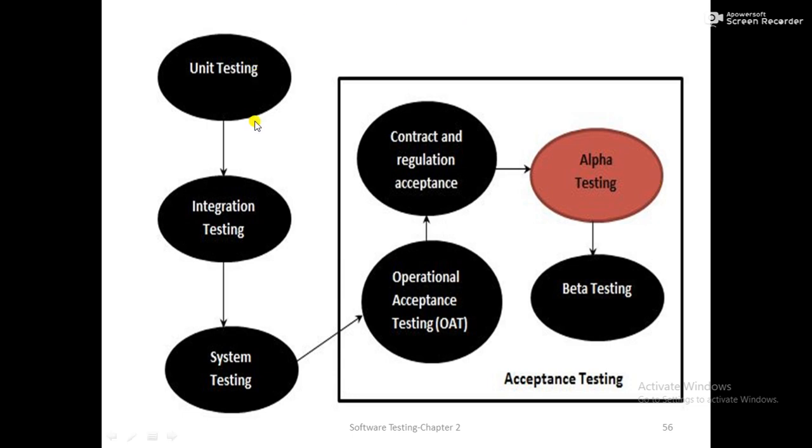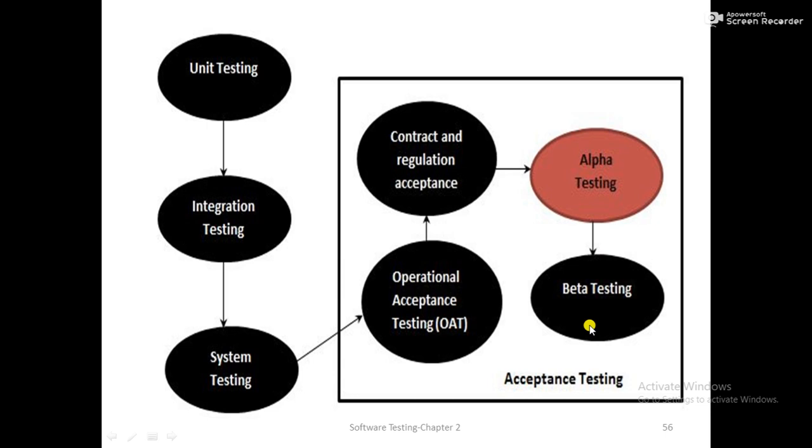Now, if we consider the levels of testing, we start with unit testing, then move towards integration testing. After integration testing, we do full system testing, and lastly we perform acceptance testing. During acceptance testing, we perform operational acceptance testing, contract and regulation acceptance testing. After that, we perform alpha testing and beta testing. So this lecture will focus on alpha testing and beta testing.